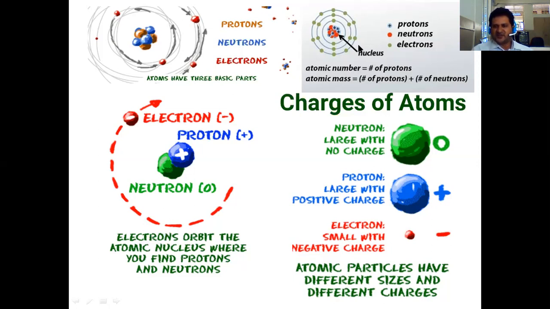The mass of the atom is protons plus neutrons, that is the basic definition. Atomic mass, as a basic definition, is your protons and neutrons, while atomic number is either protons or electrons. Remember, an atom is neutrally charged, with a perfect balance between protons and electrons. The electrons are always revolving around the nucleus. Protons and neutrons are at the center, in the nucleus. So you have to remember.